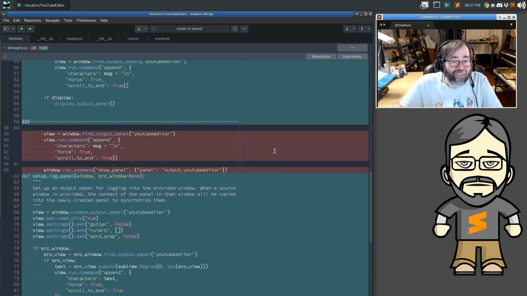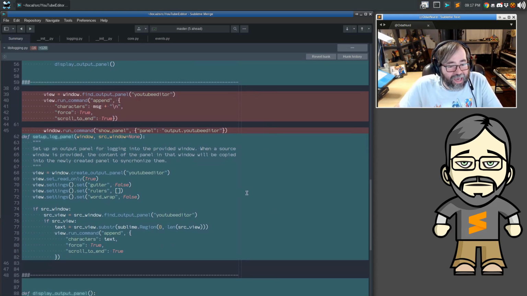And the other thing that is happening in here, and this is the reason why we needed to make sure in the README that we have a new version of the API for this thing, is that when we set up an output panel, we create a panel in the window that we're given, and then if we were given a source window, we go ahead and copy the value. What this code actually is, you can look at it in the repository if you want to see more. Normally, when you create an output panel, it's specific to the window in which you created it, but we might have multiple windows open and we want to see the logs for YouTube Editor in all windows and not necessarily just in the one where it happened to be open at the time when we took an action.